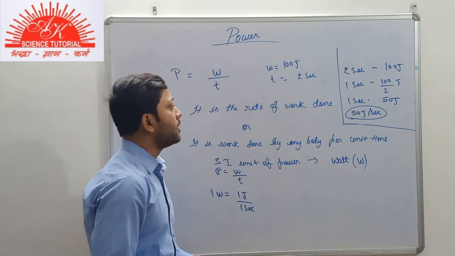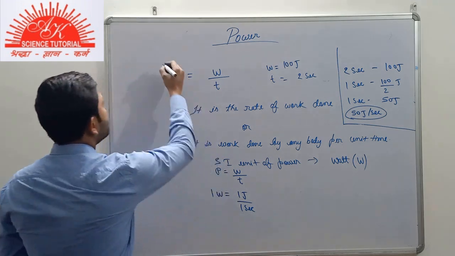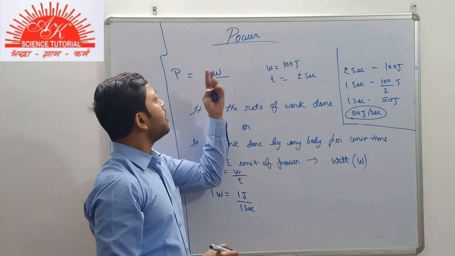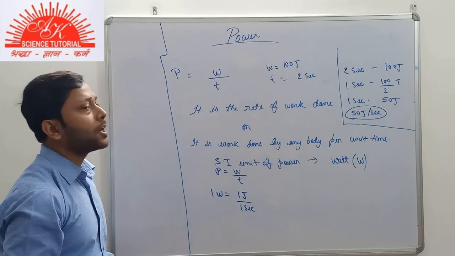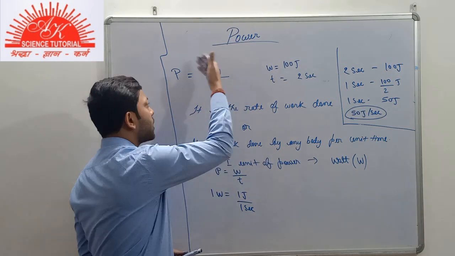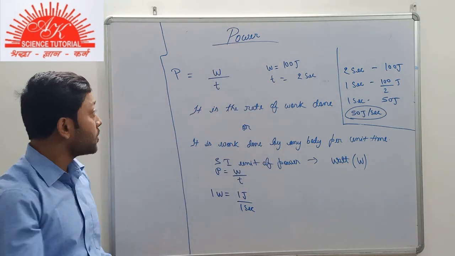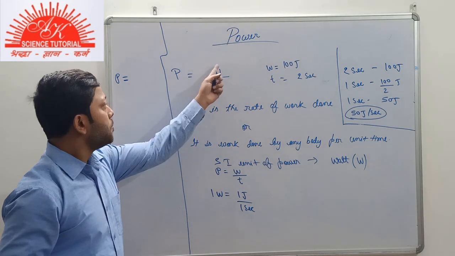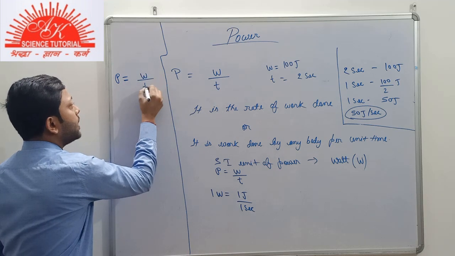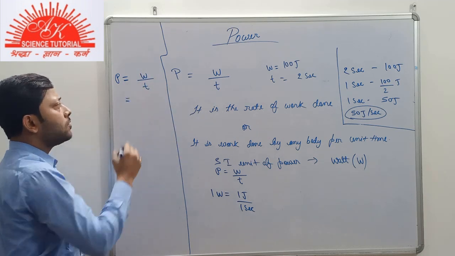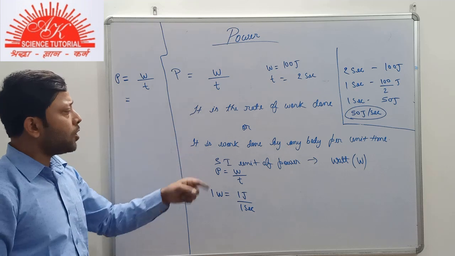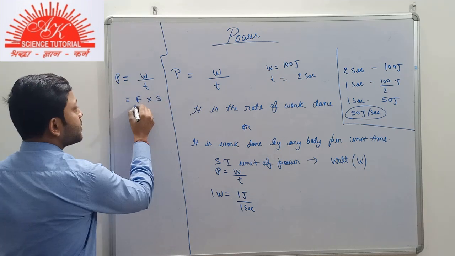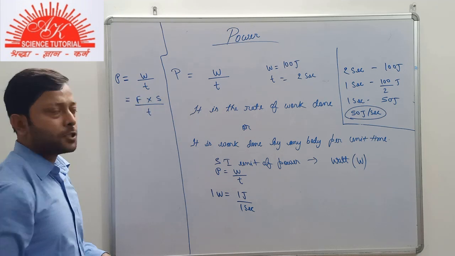Very simple it is. Now, if in a situation there is no work done by anybody, or you have no idea of the work being done, then what do? We will simplify it. P is equals to W by T. What is W? It is the work done. And you know about work done. Work done is equals to F into S, that is force into displacement.